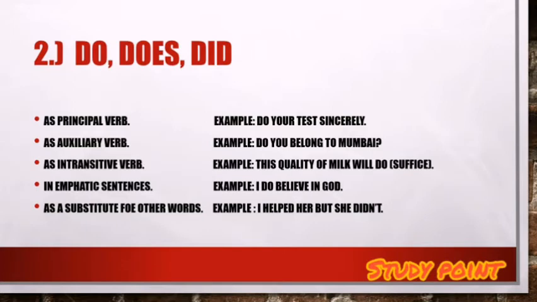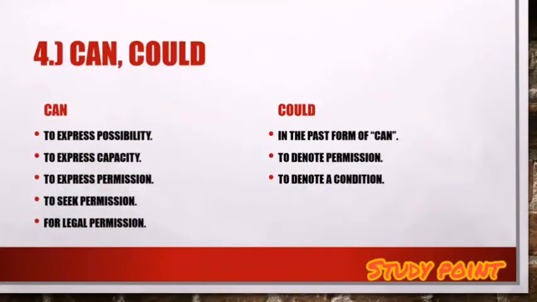Second, do, does, did. First, as principal verb. Example, do your test sincerely. Second, as auxiliary verb. Example, do you belong to Mumbai? As intransitive verb. Example, this quality of milk will do, suffice. Fourth, in emphatic sentences. Example, I do believe in God. As a substitute for other words. Example, I helped her but she didn't.